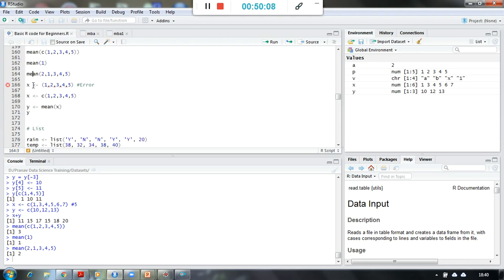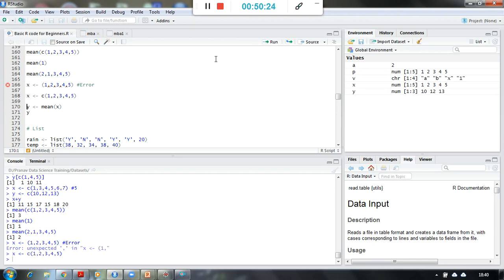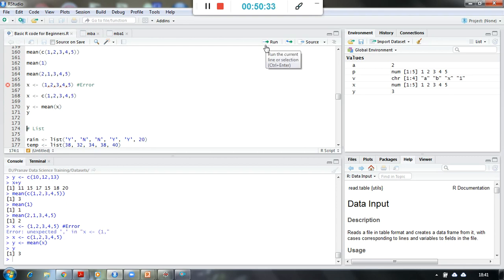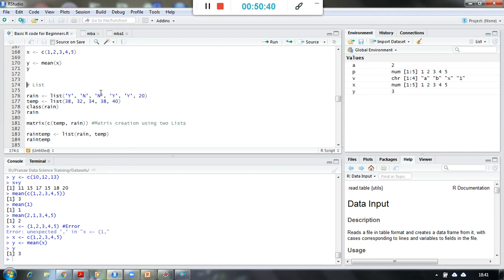Now if I want to store these numbers into x, I will not be able to. It will throw an error, right? And that is why the c function is very important. So here I am using it so I can store the values. Okay, so I can now even calculate the values for mean of this particular x and store it in y, and this is the mean. Okay, so when I store the value, it has displayed over here in the global environment. Otherwise, it has printed over here in the console.